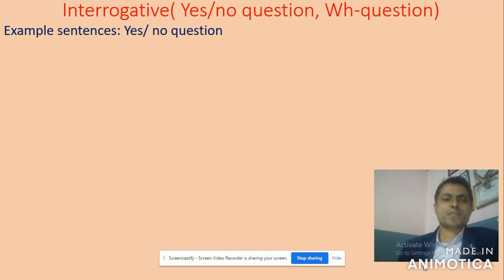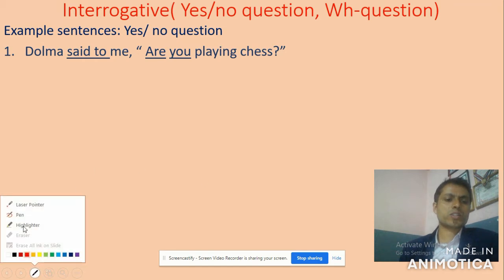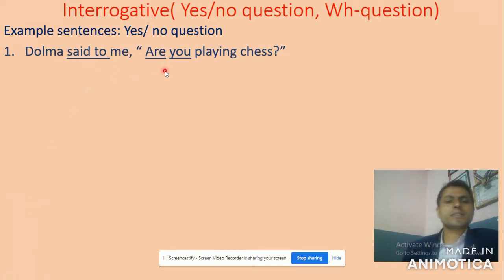Example sentences. First, a yes/no question. Dolma said to me, "Are you playing chess?" Look at this question in direct speech, because the speaker's actual words can be found within double inverted commas.